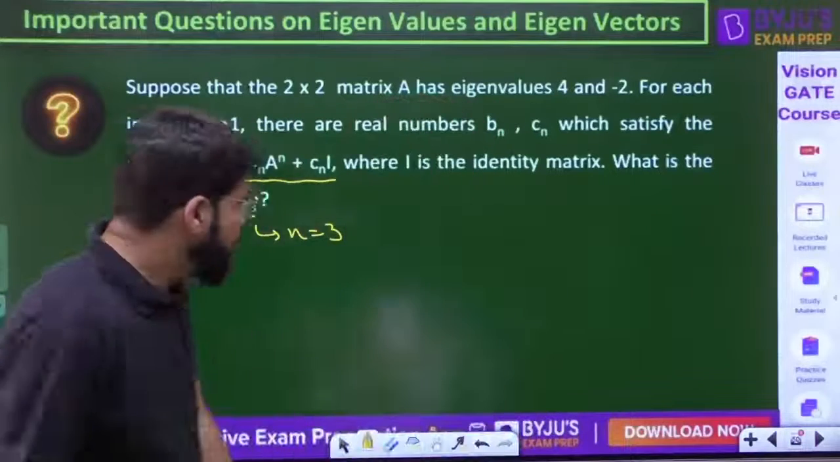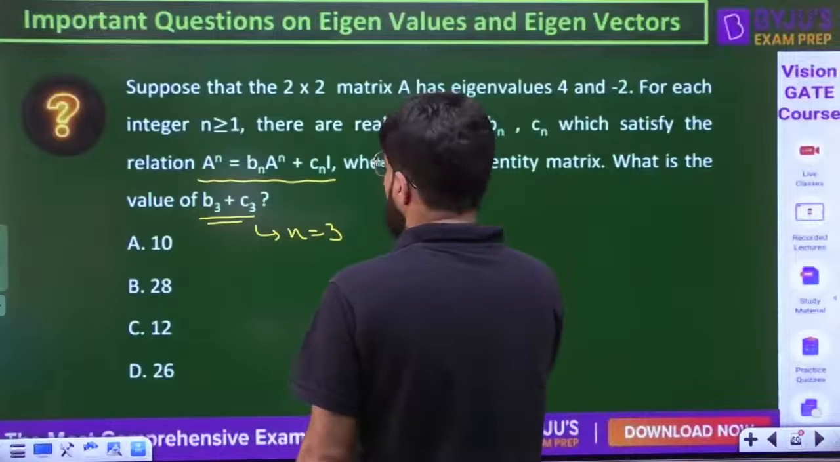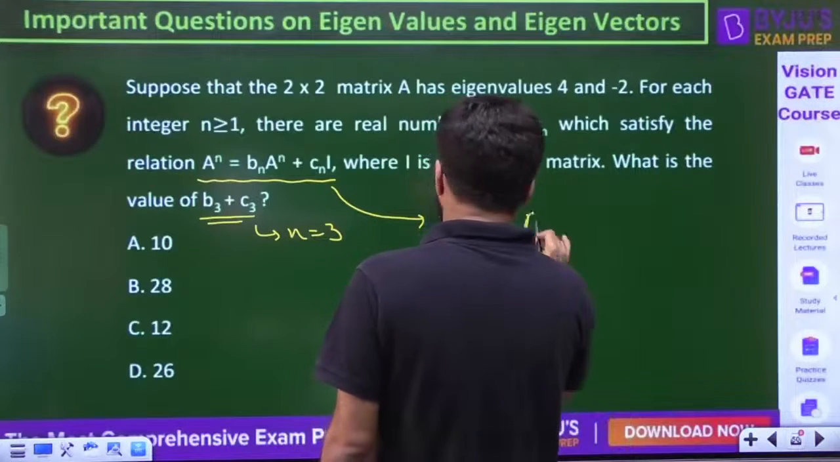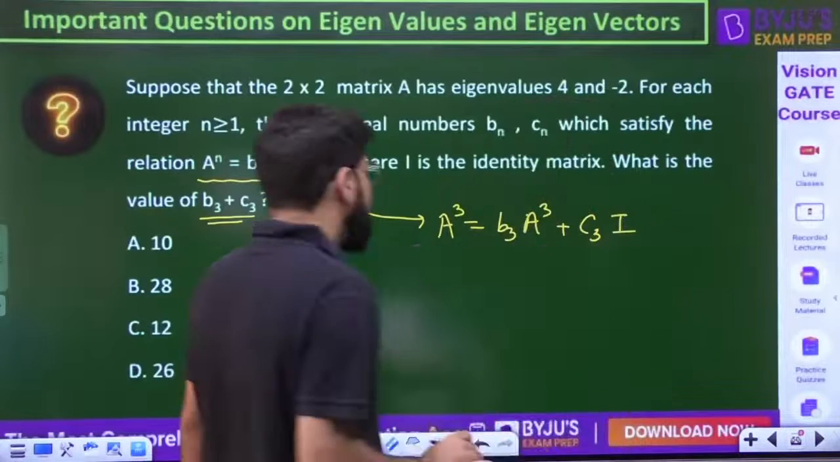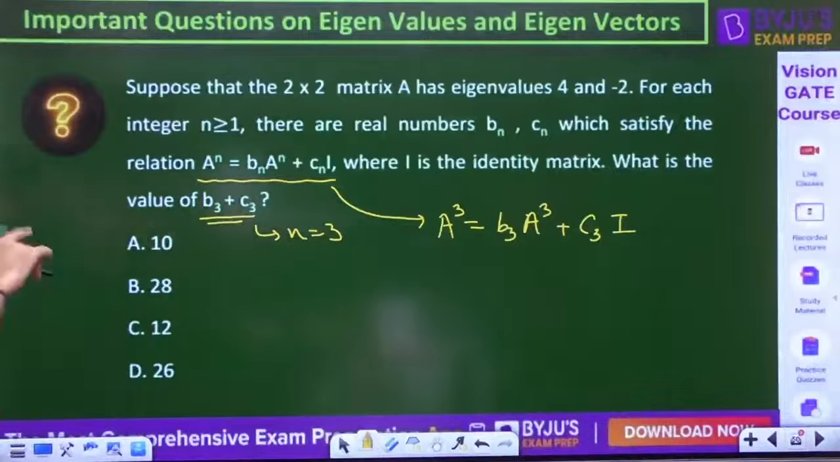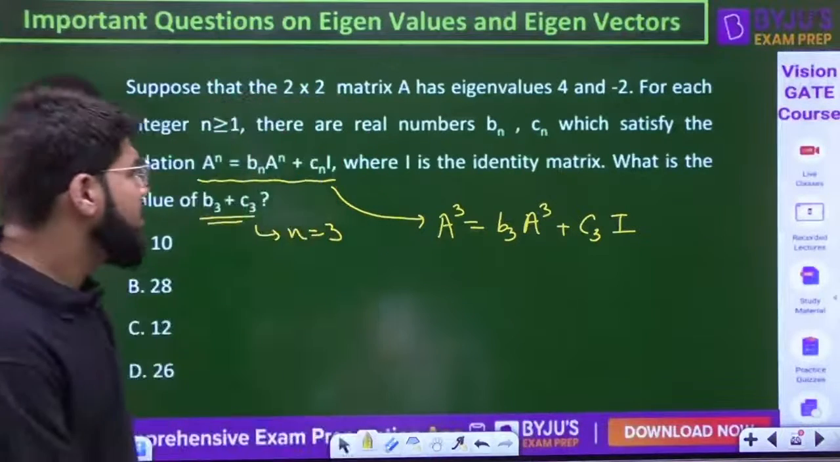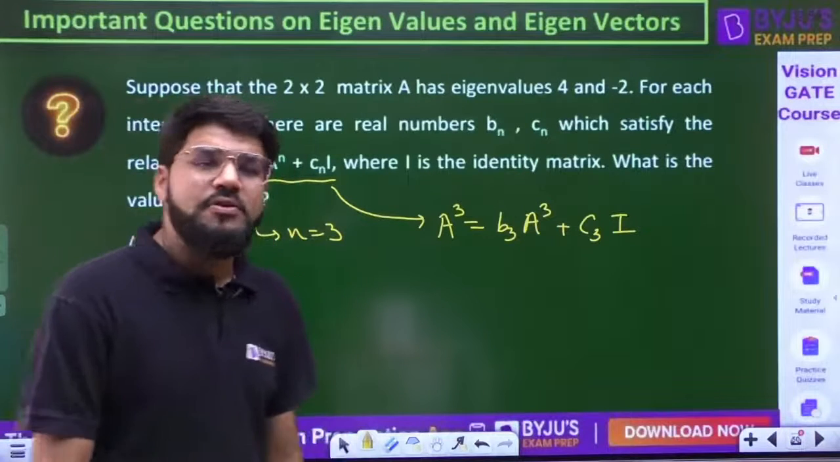When you put n equal to 3, you will have the relation A cube equals B3 A plus C3 identity. So what is A cube? We have to think in that direction. What is the value of A cube?